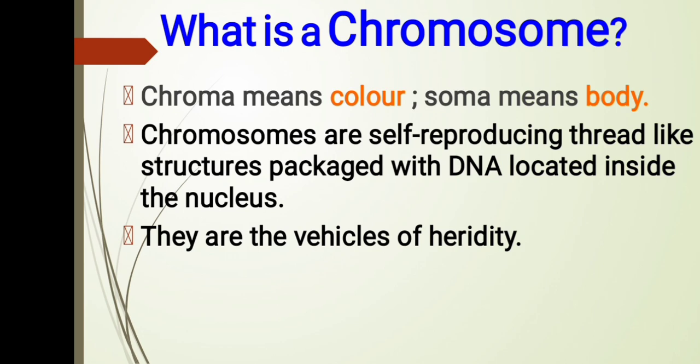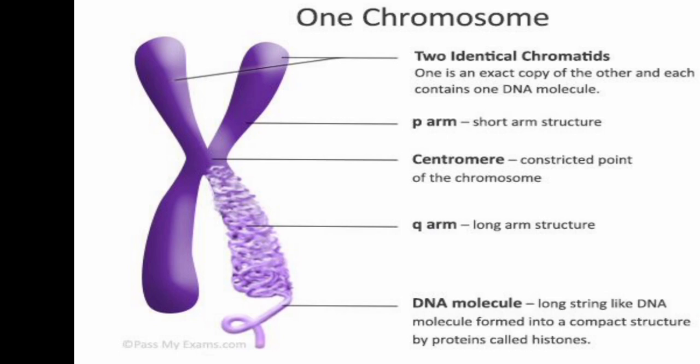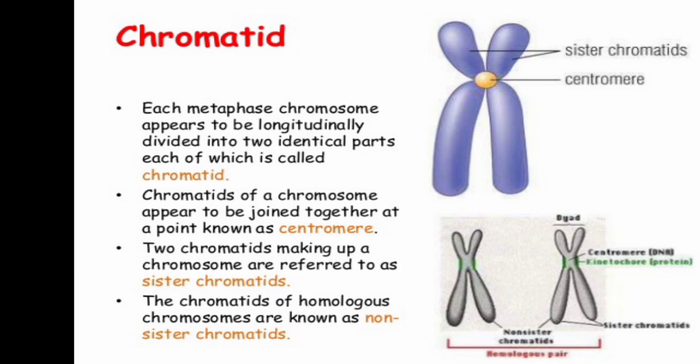Before the functions, look at the chromosome structure. Two identical chromatids are there. The short arm we call the P arm, and the long arm we call the Q arm. In the center, that pole-like structure we call the centromere, and DNA molecules we also see here clearly. Next, chromatids.